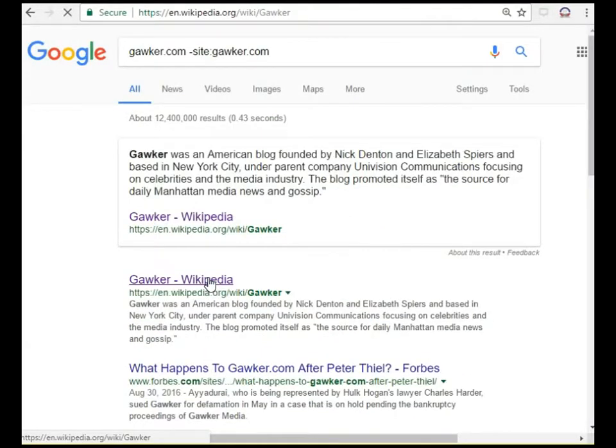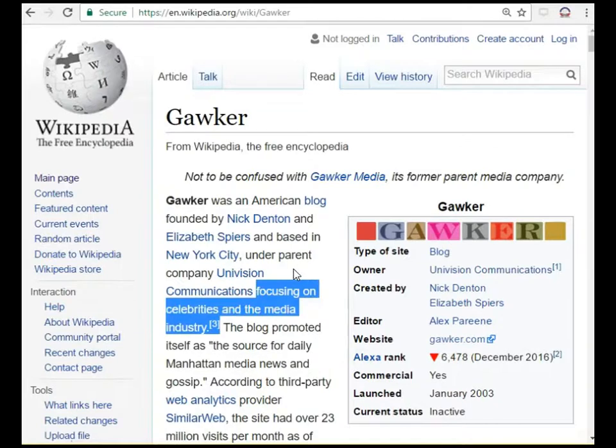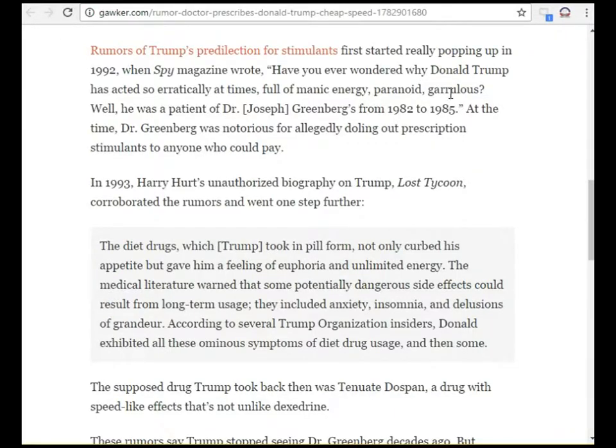So if I didn't know anything about it, I could check Wikipedia, which suggests that Gawker was essentially a gossip site. So I'm inclined to be suspicious of this source. But before we spend any more time on Gawker, let's see if we can go upstream and find what sources, if any, they cited for the claim. Here are a couple of them. Apparently a Spy magazine article from 1992 made this claim, as did an author named Harry Hurt in a 1993 book called Lost Tycoon. Let's grab these two pieces of evidence and stick them in the related annotations bucket.